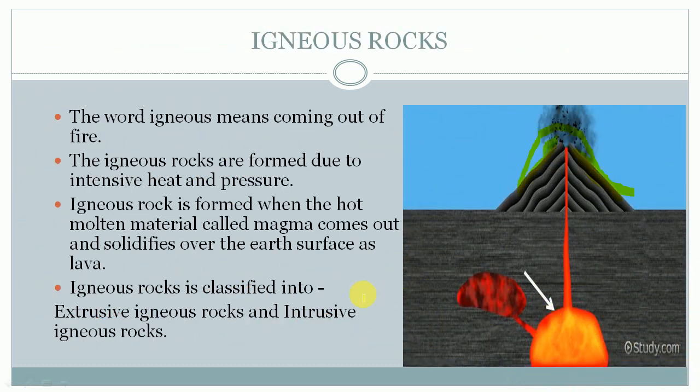So we are talking about igneous rock. In this picture we are able to see the intrusive igneous rock here, and above, on the earth's surface, extrusive igneous rock. Now here it is a magma chamber. This is a magma chamber. Now igneous rock is classified into extrusive igneous rock and intrusive igneous rock. So what is the difference? I think all of you understood well. Now let's go ahead. Children, I have taken some photos from Google to make you understand all these facts well.